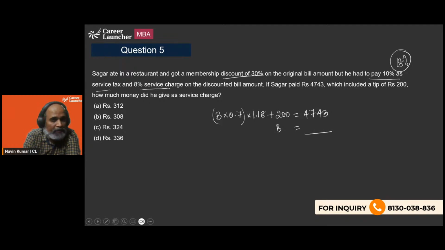Or if you can find one way to figure out the answer directly without solving this equation, that will be also great. Let's see if anyone is able to do so. Either you find out B and then solve, or what you can do is straight away somehow find out the service charge.